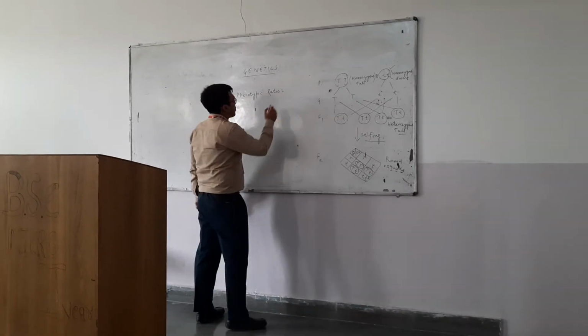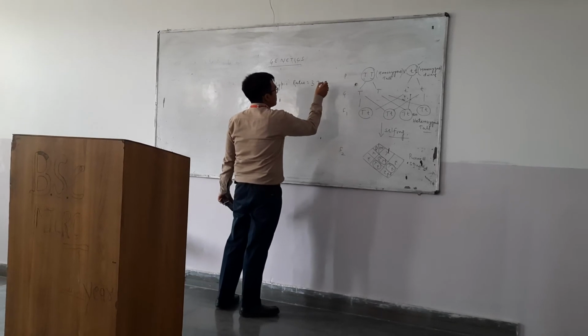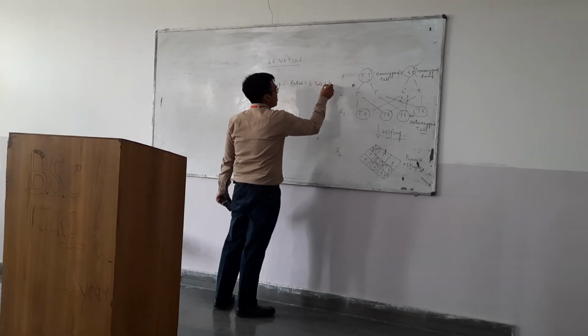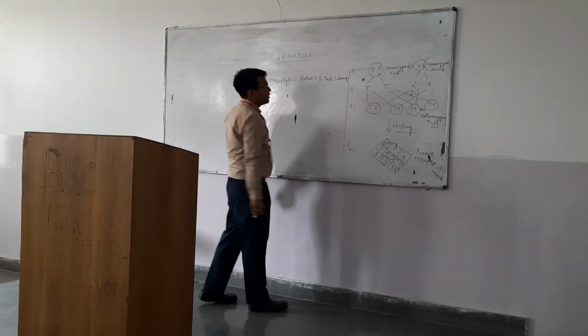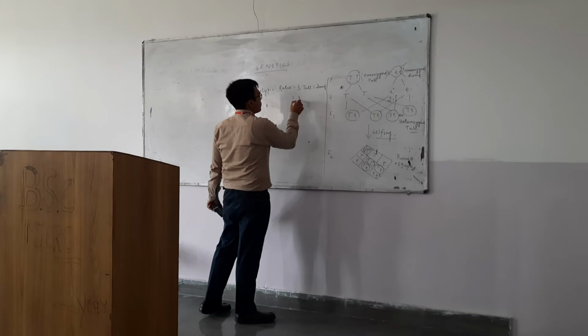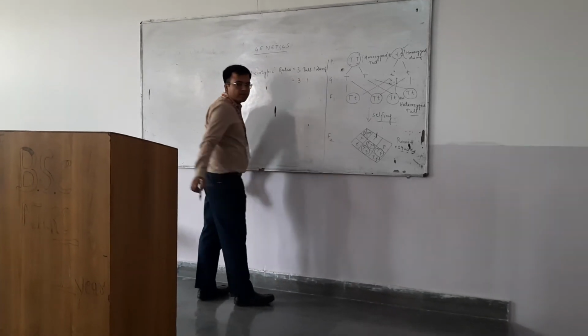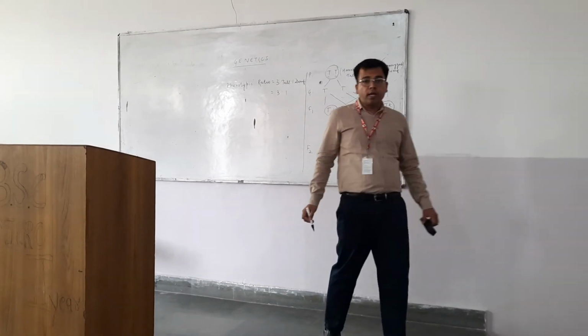So it will be 3 tall is to 1 dwarf. Is it clear? So the phenotypic ratio came out to be 3 is to 1.